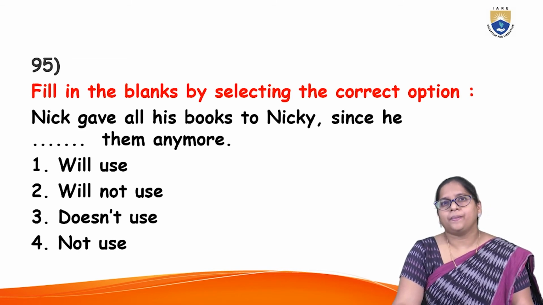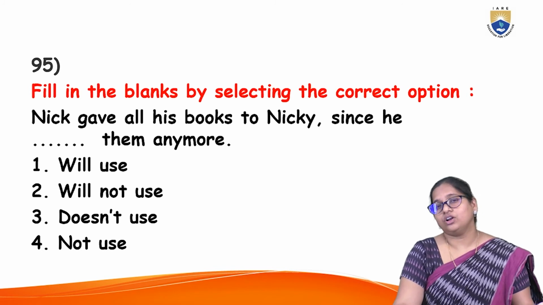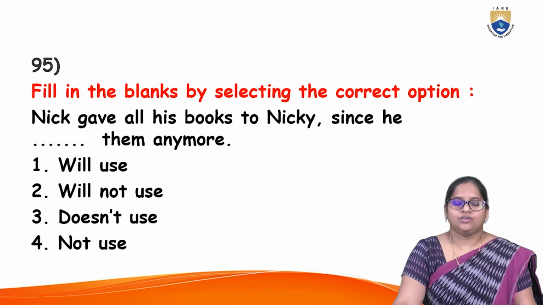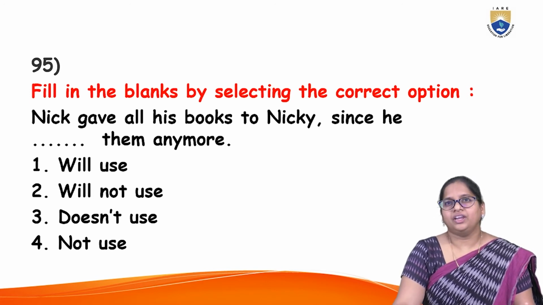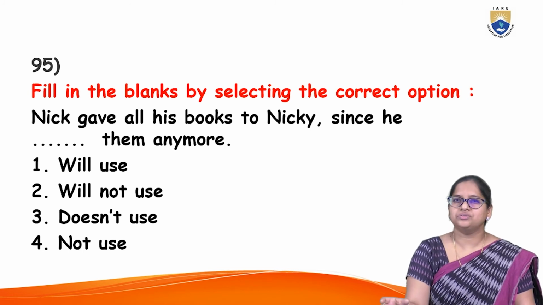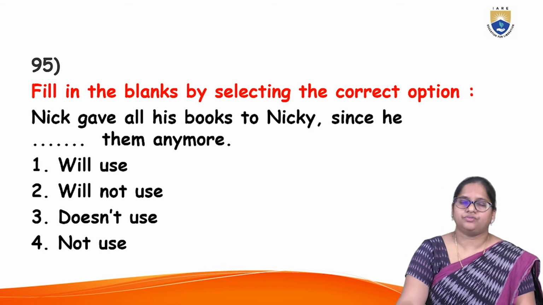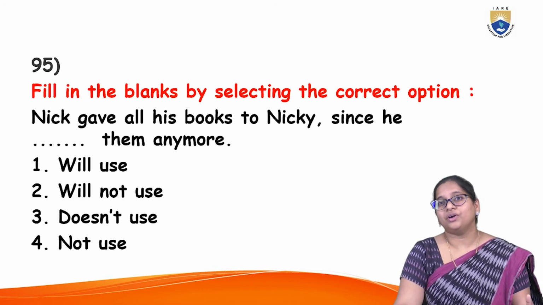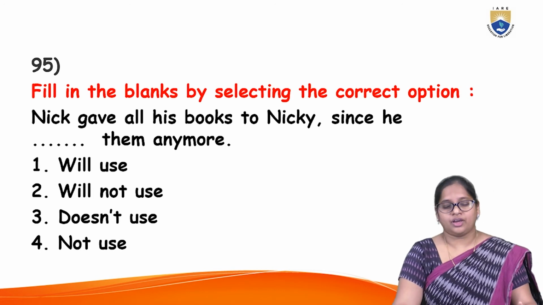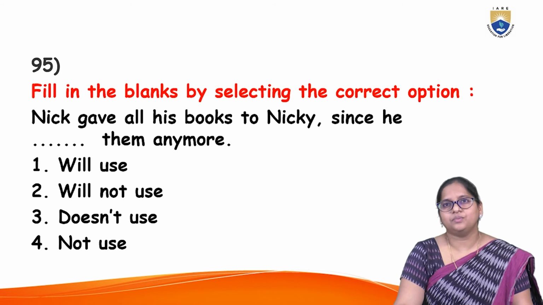Next, option C. Nick gave all his books to Nikki since he doesn't use them anymore. Hold on. Option 4. Nick gave all his books to Nikki since he not use them. Not use, there is no grammar involved there. It's just an isolated phrase. So it doesn't show any tense there. So that's the reason, not possessing proper grammar structure.